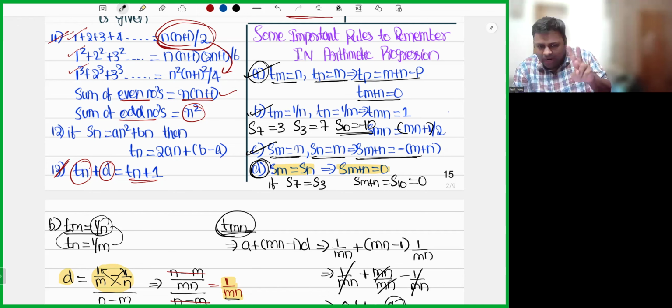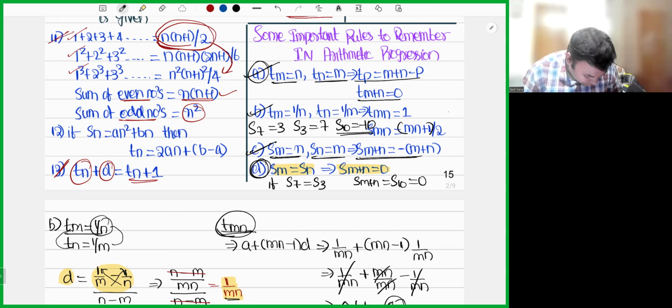Two special points are regarding terms. Two special points are regarding sum. I hope you will be in a position to remember this. Next.